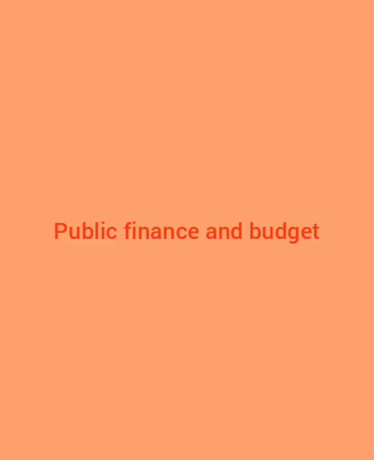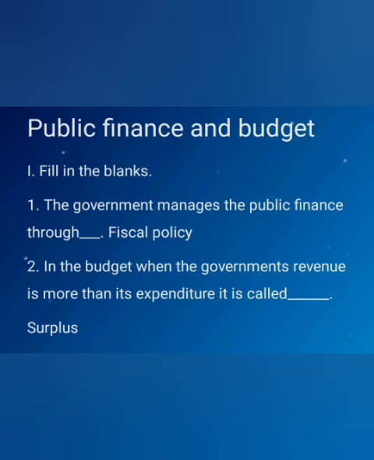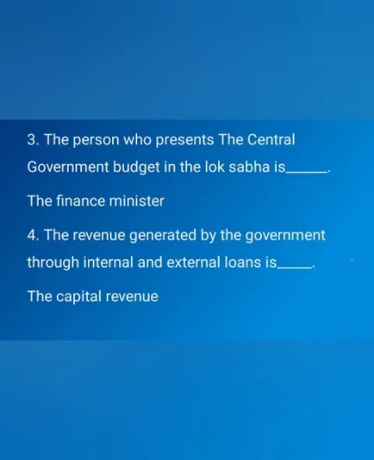Today I give you notes for the chapter Public Finance and the Budget. First one is fill in the blanks. First one: the government manages the public finance through fiscal policy. Second one: in the budget, when the government's revenue is more than its expenditure, it is called surplus budget. Third one: the person who presents the central government budget in the Lok Sabha is dash. Answer: the finance minister.